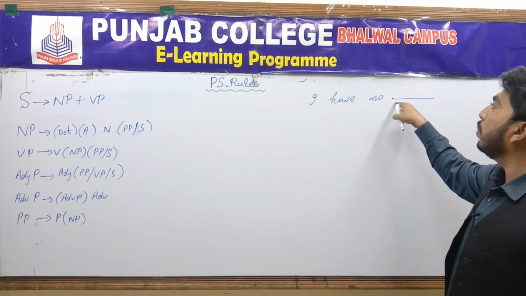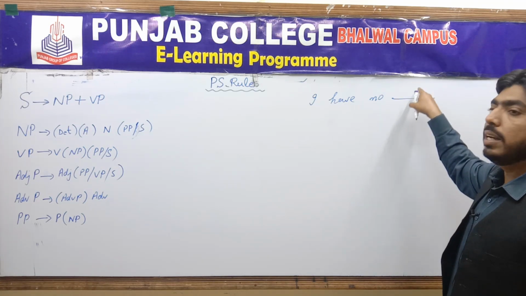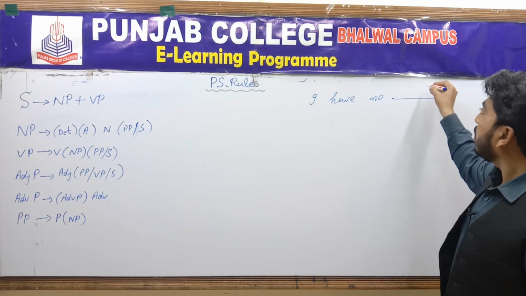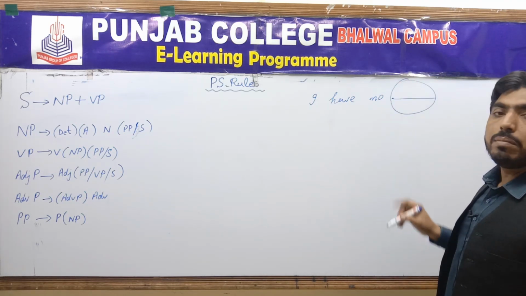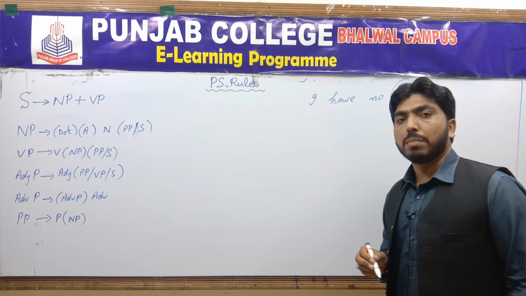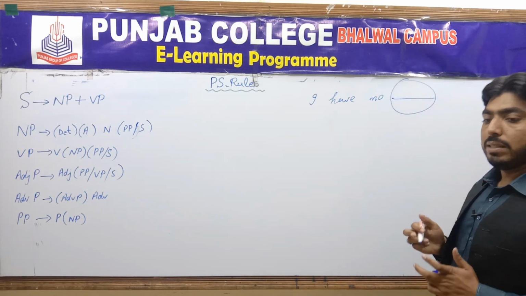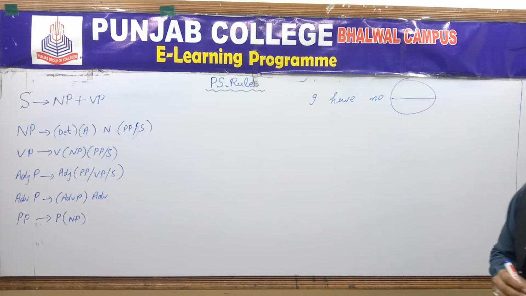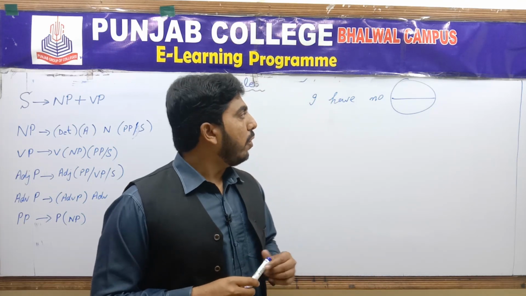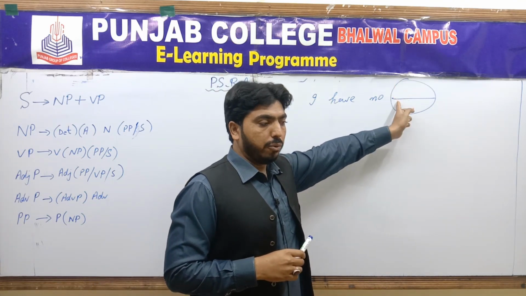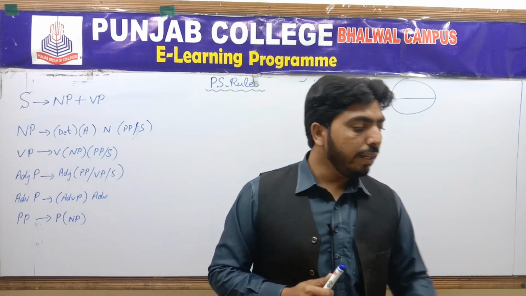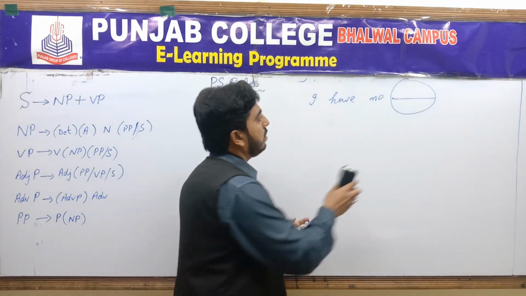I can't say "I have no up," "I have no teaching," or "I have no warmly." It means only nouns can come at this position. I have no pen, I have no chair, I have no marker. Pen, chair, marker all belong to the category of noun.